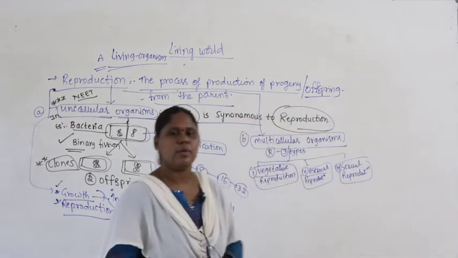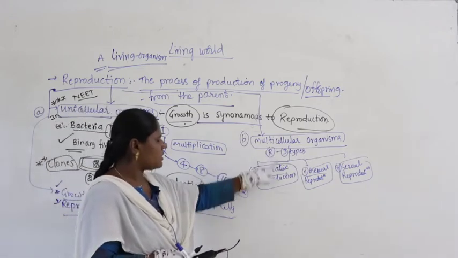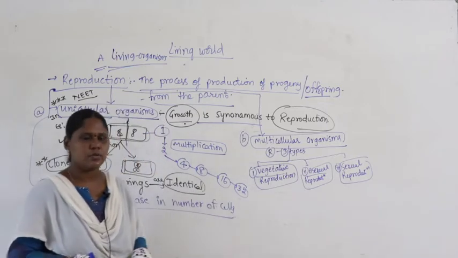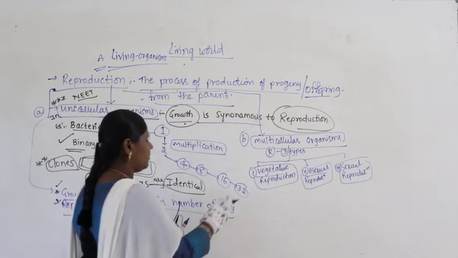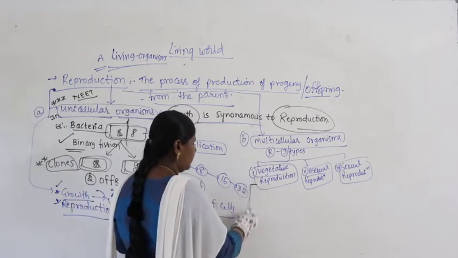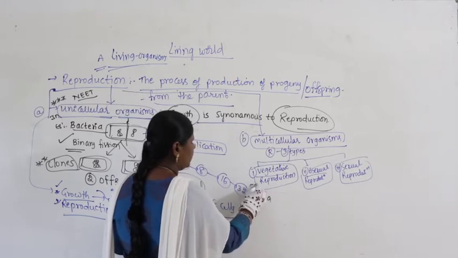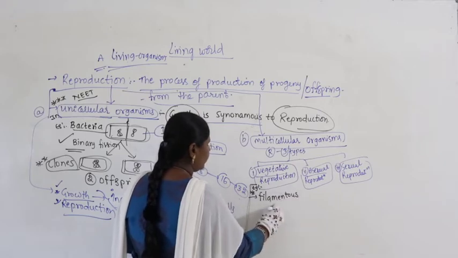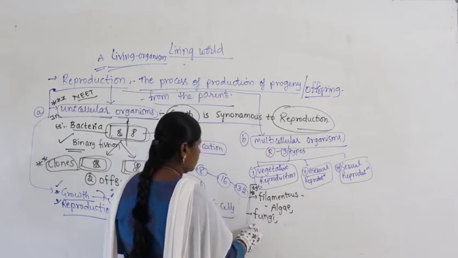Coming to multicellular organisms, reproduction can be divided into 3 types: vegetative reproduction, asexual reproduction, followed by sexual reproduction. Coming to vegetative reproduction, let us take some examples. If you take filamentous algae, some members of fungi and mosses.